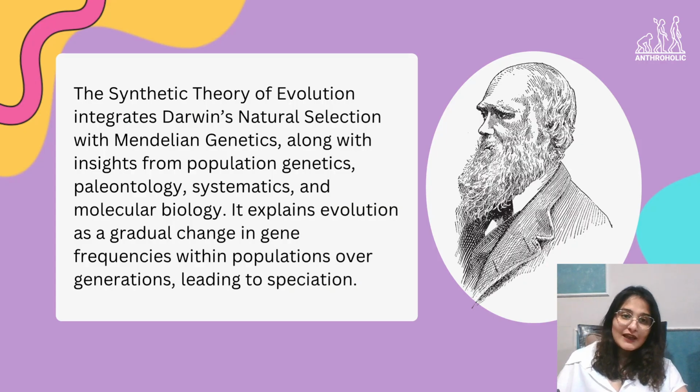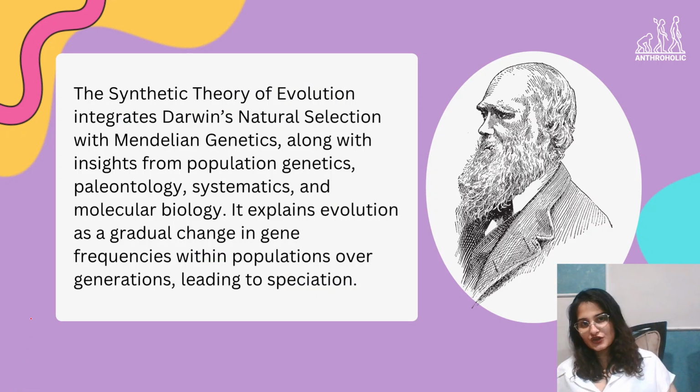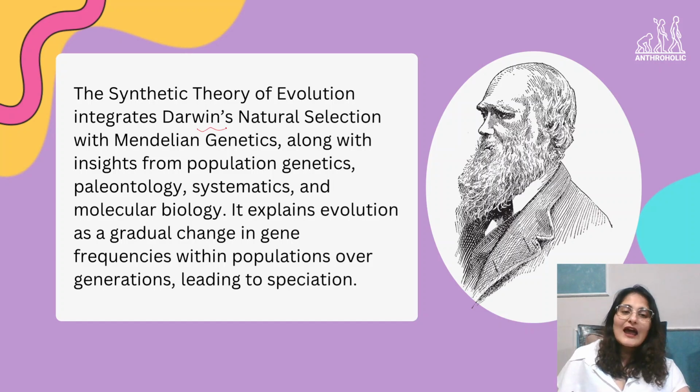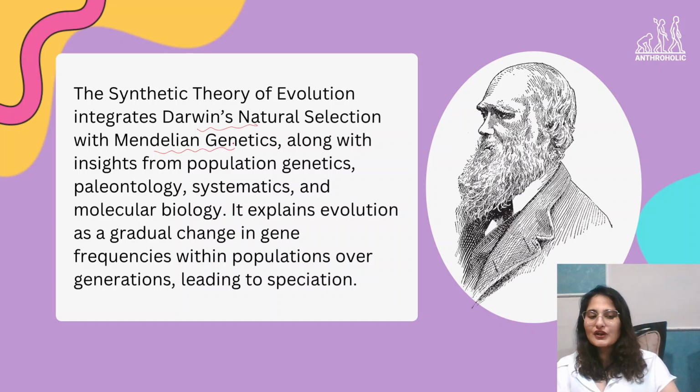Before we begin, we need a brief idea about the synthetic theory of evolution. This theory integrates Darwin's natural selection and Mendelian genetics. Natural selection you already know; a detailed video is already available.